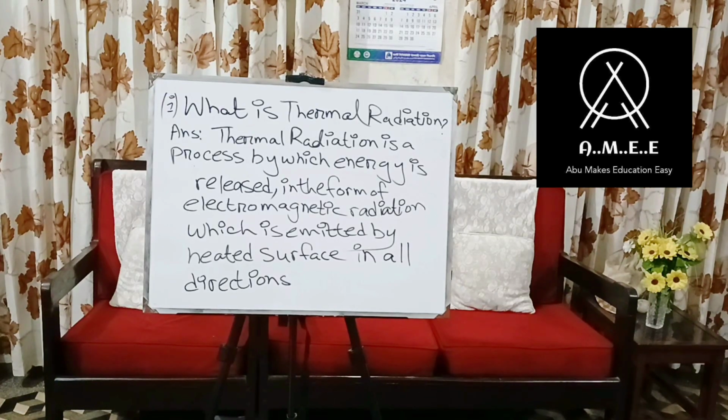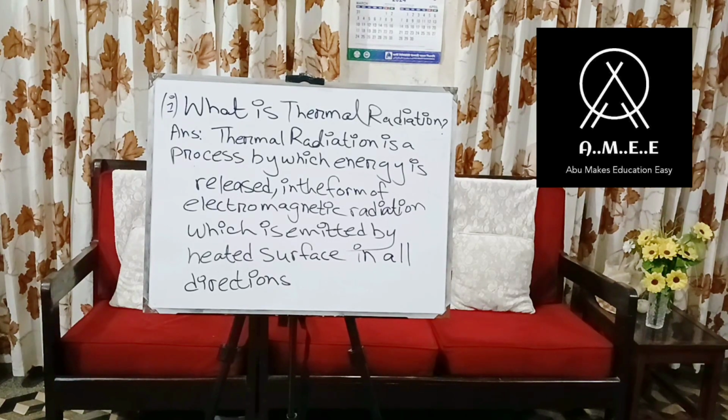When you heat an object, first of all it gains the heat and later on it releases the heat. So the emission, the releasing of heat, is known as thermal radiation here, and it is emitted by a heated surface, which means hot surfaces. The radiation is emitted in all directions, not only in specific directions but in all directions.